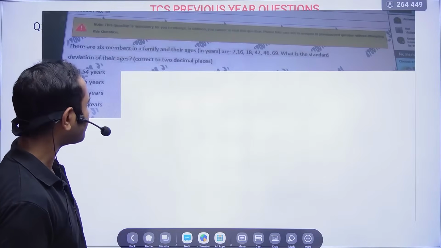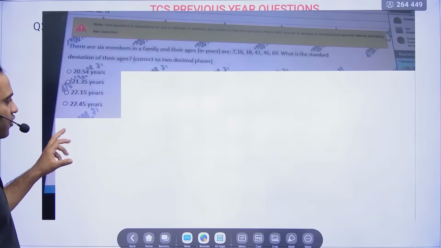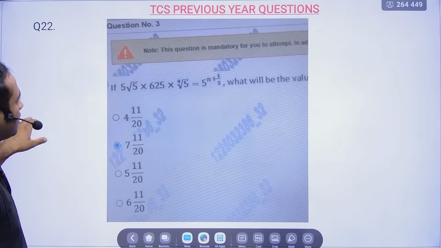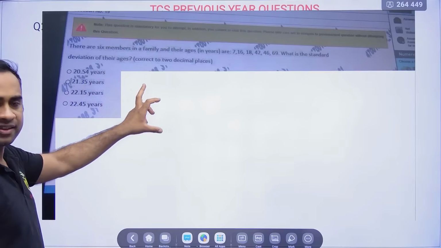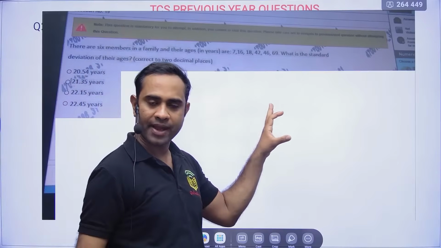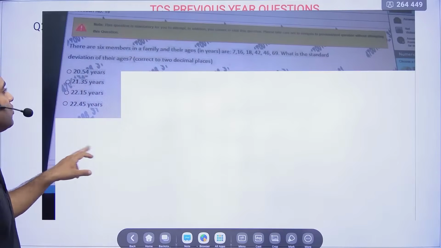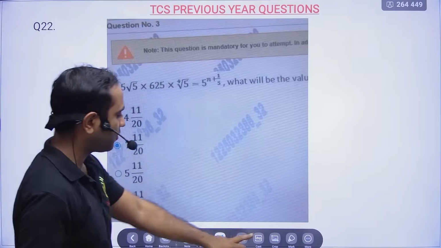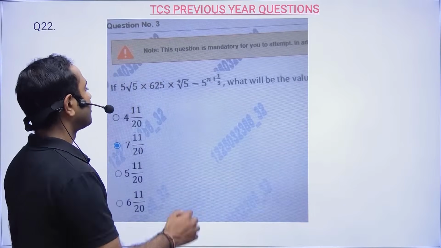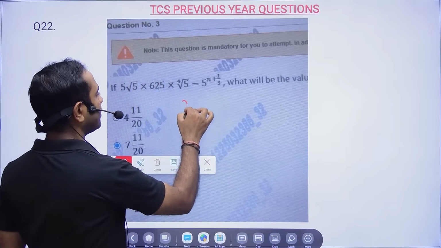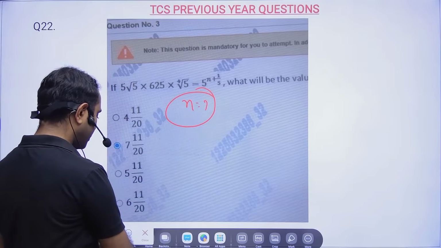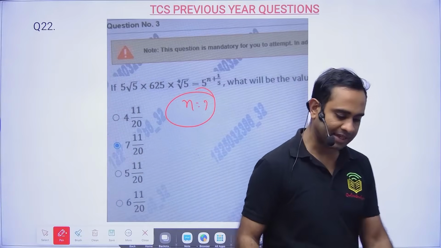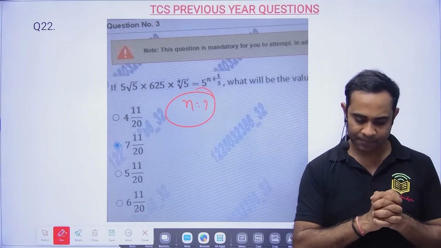So this particular question, and also questions 21 and 22, you can solve. This is a lengthy problem that requires a lot of calculations. And here you have to find the value of n. You can solve these and put your answers in the comment section. So three questions have been given to you as homework: an easy question, a lengthy question, everything.